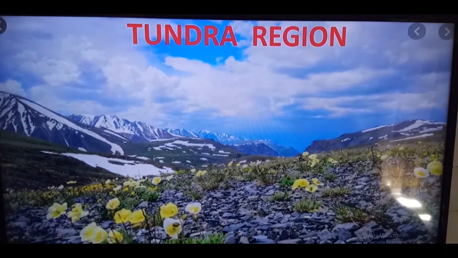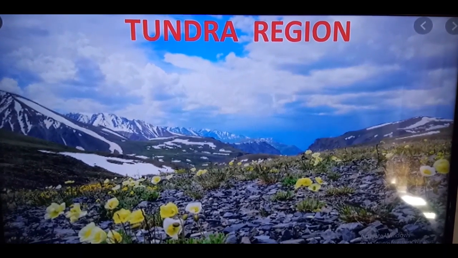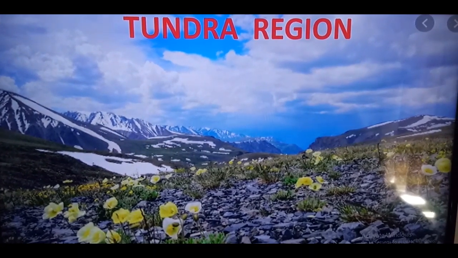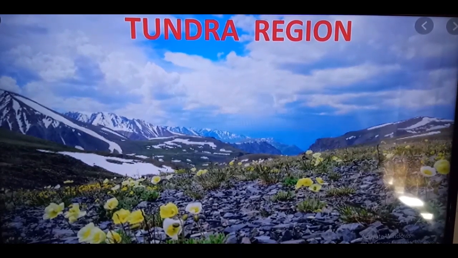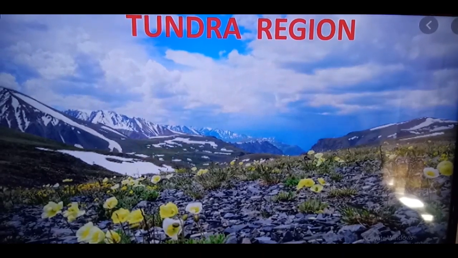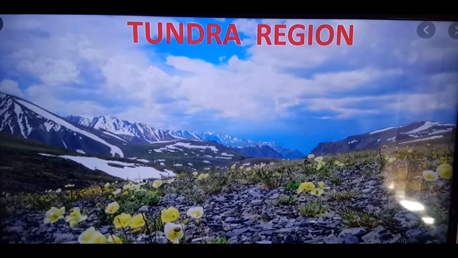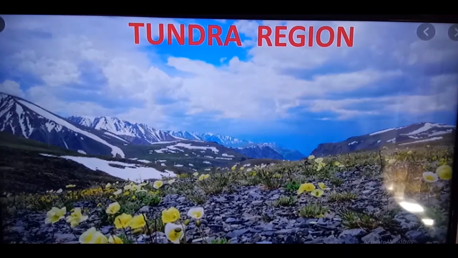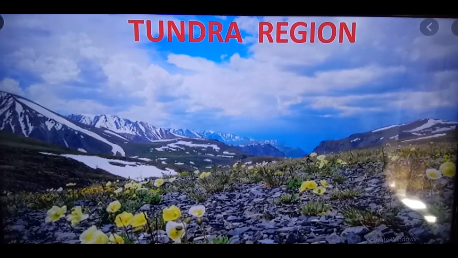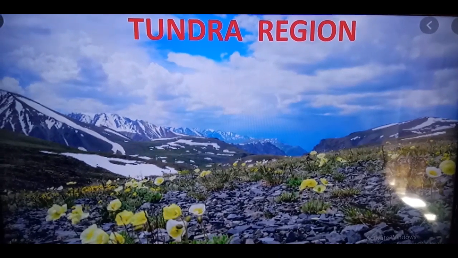The tundra region is totally towards the polar region. They are therefore referred to as Arctic or polar climatic region. Here the climatic conditions are very harsh. They have very long winters. No trees grow here. Only few plants like mosses, lichens, sedges, hardy grasses grow as the growing season is only for 3 months.